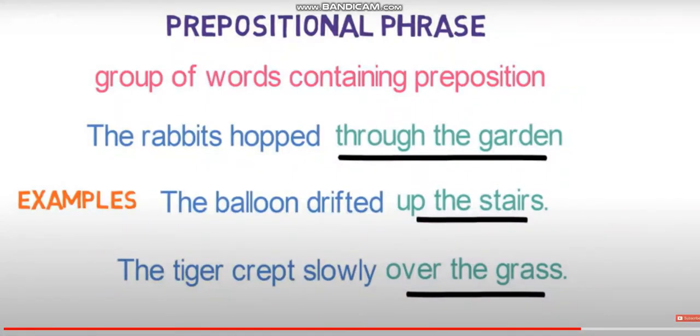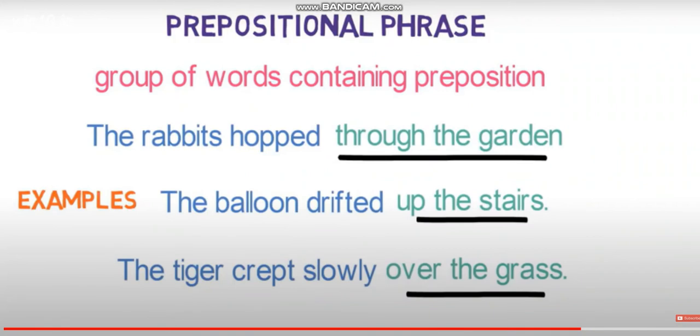So students, you can see in all the three sentences there is mention of a preposition. In the first sentence you can see through is acting as a preposition. In the second sentence you can see up is acting as a preposition. In the third sentence you can see over is acting as a preposition.